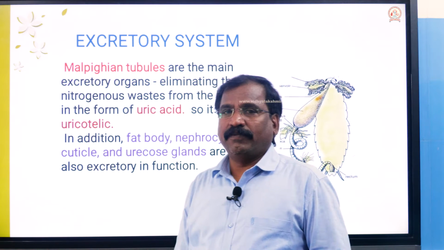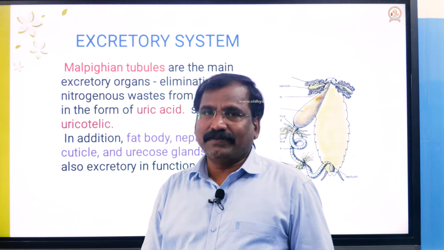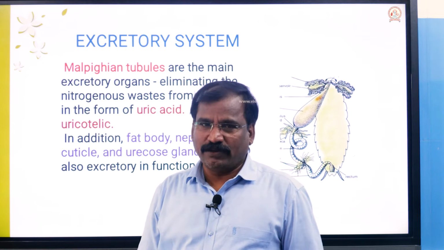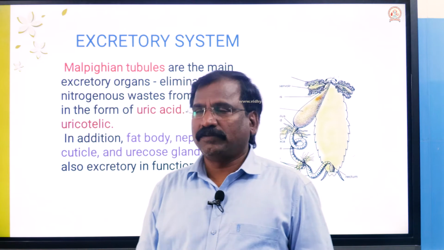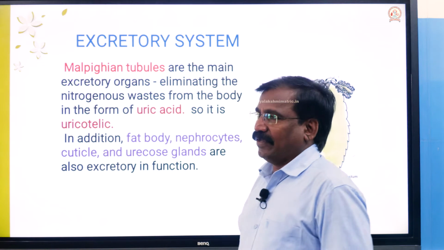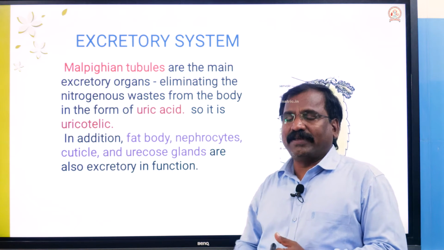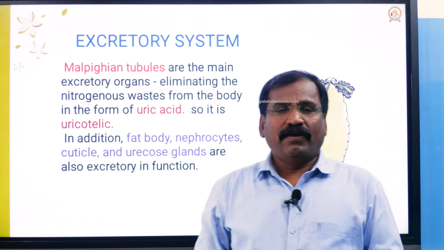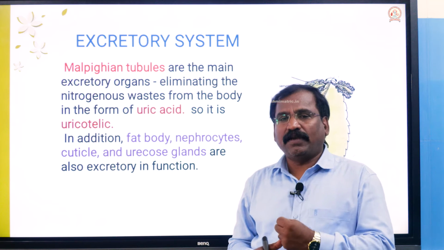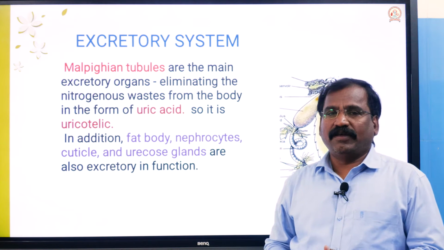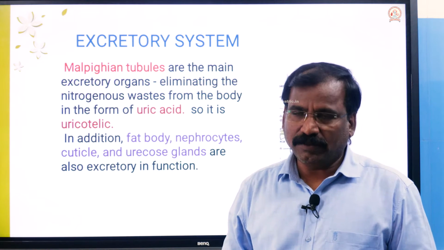Today in this session we are going to discuss the excretory system and the reproductive system, also the life cycle of the cockroach. First, the excretory system. You know what excretion is: the separation and removal of the metabolic waste products from the body is called excretion.